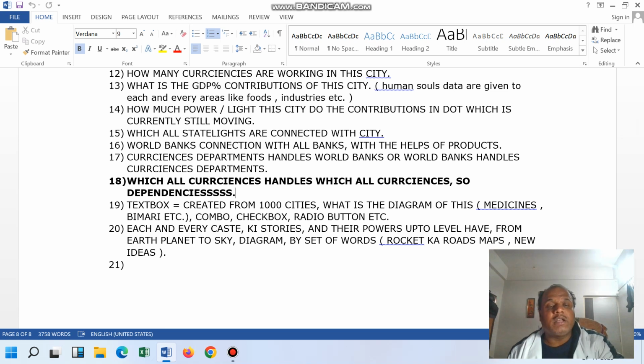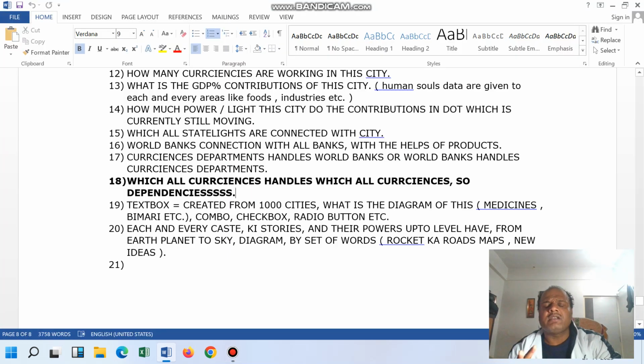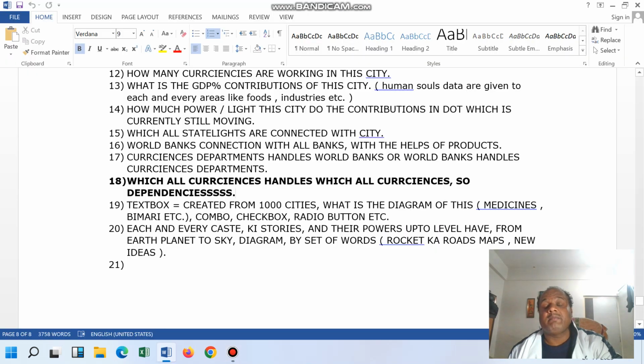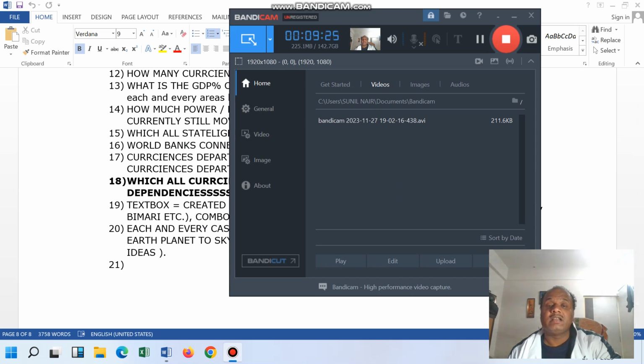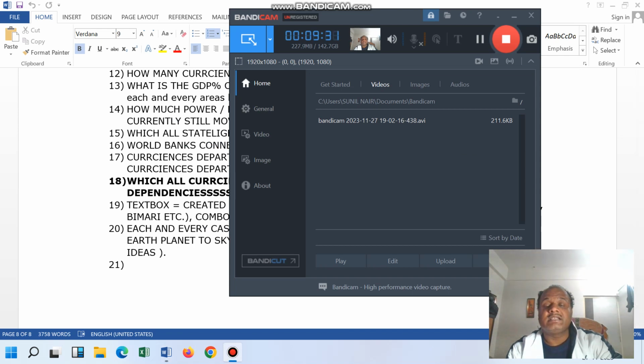In the same way, the nuclear power company says that these are all the software and chemicals which are going to produce this type of apple, this type of apple. So just see how powerful the nuclear power companies are. Here we are discussing currencies dependency, and indirectly we already discussed the currency dependency also.